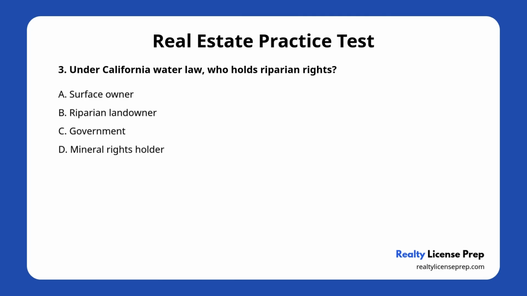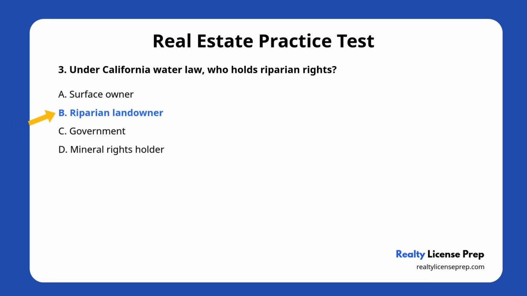Question number 3. Under California water law, who holds riparian rights? A. Surface owner. B. Riparian landowner. C. Government. D. Mineral rights holder. The correct answer is B.